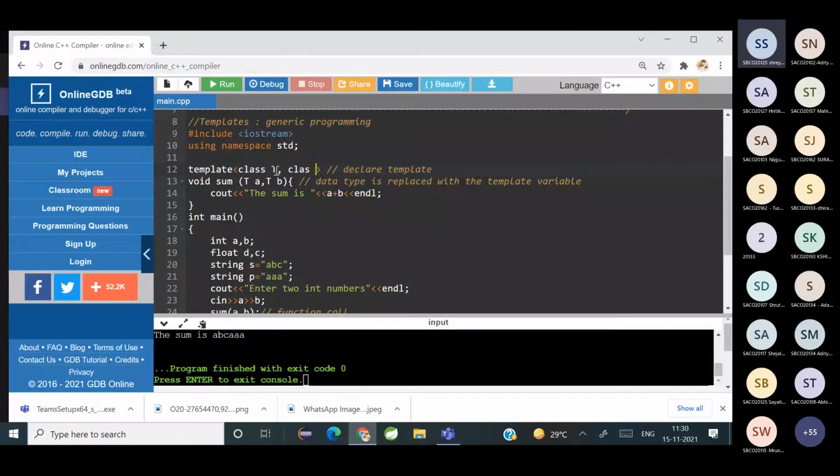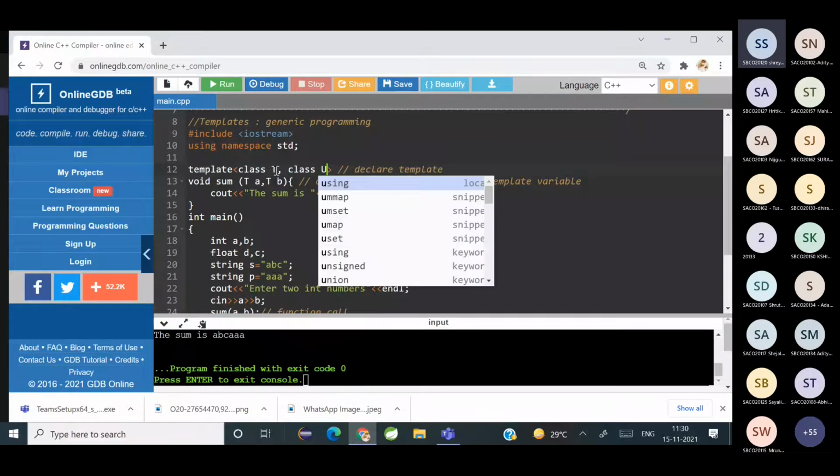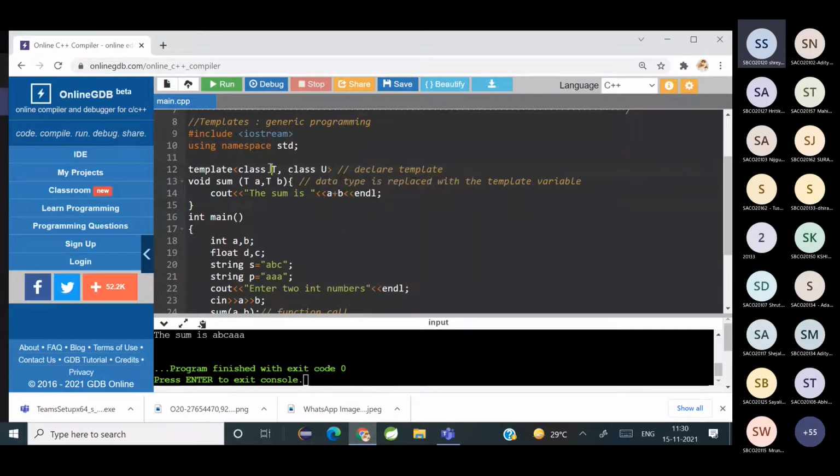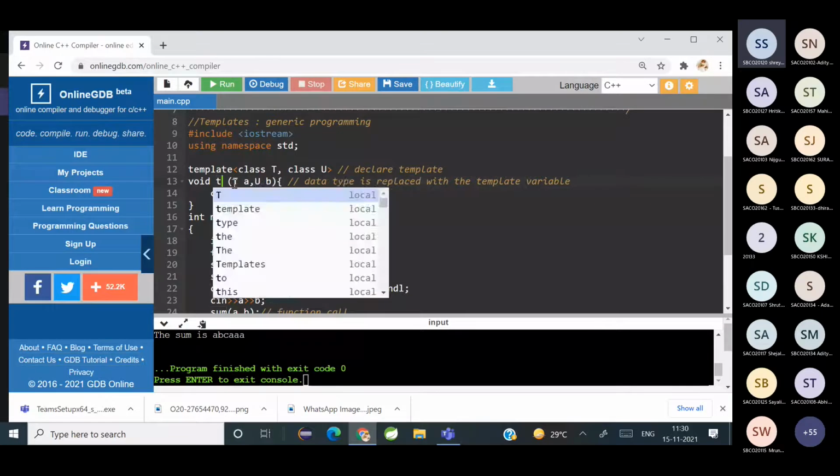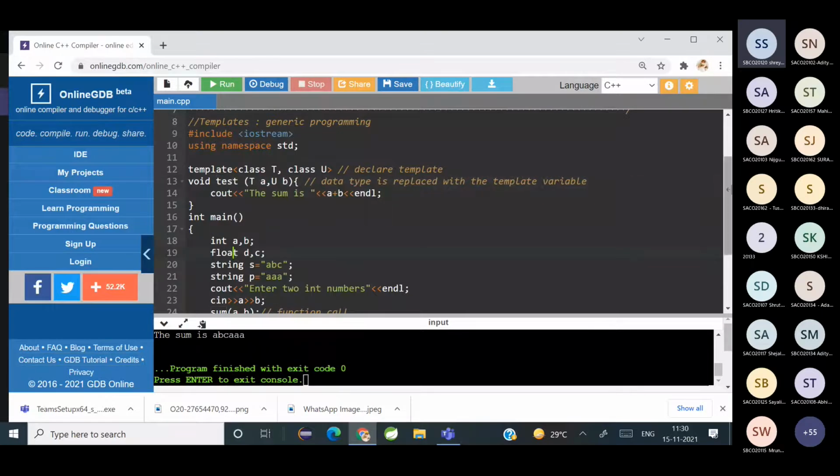So I'll write it as class T, class U. I have declared two template variables, T and U. You can use any names. I'm putting T here and this is for U. And let me change the function name.